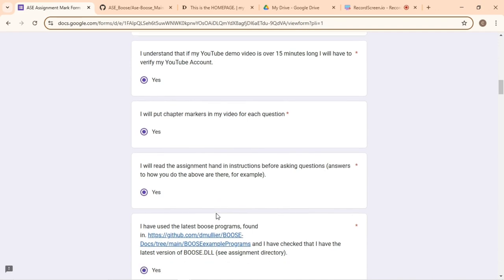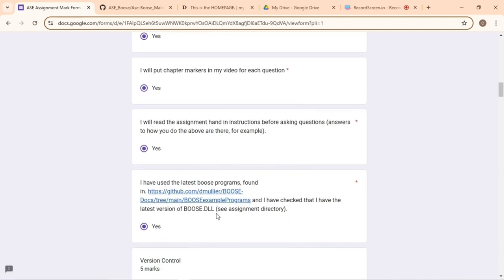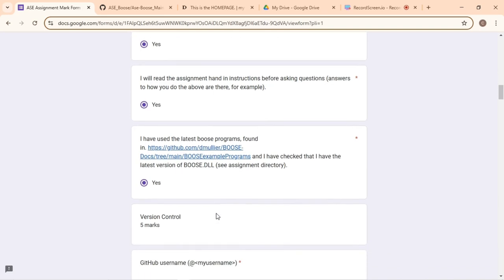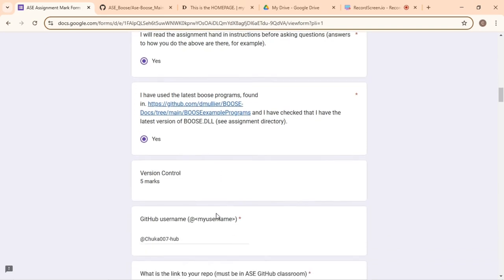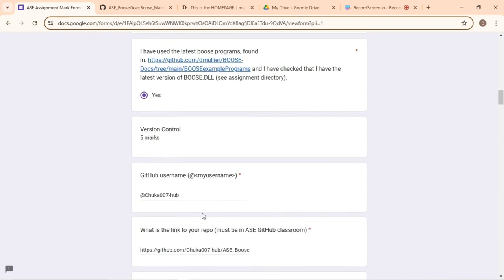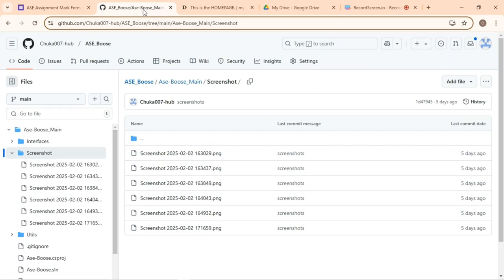Yes. I have used the latest Boost programs found in this link, and I have checked that I have the latest version of Boost.tlr. Yes. GitHub username. My GitHub username is Chuka007 as you can see here.